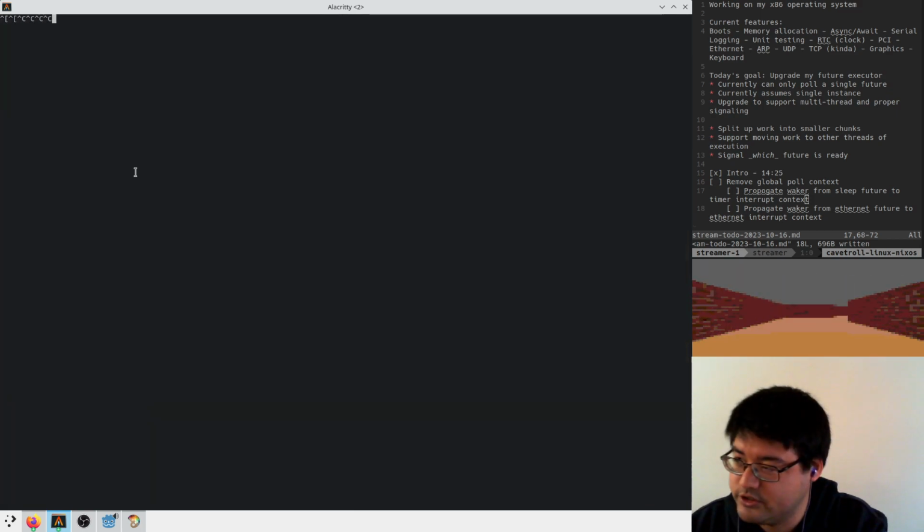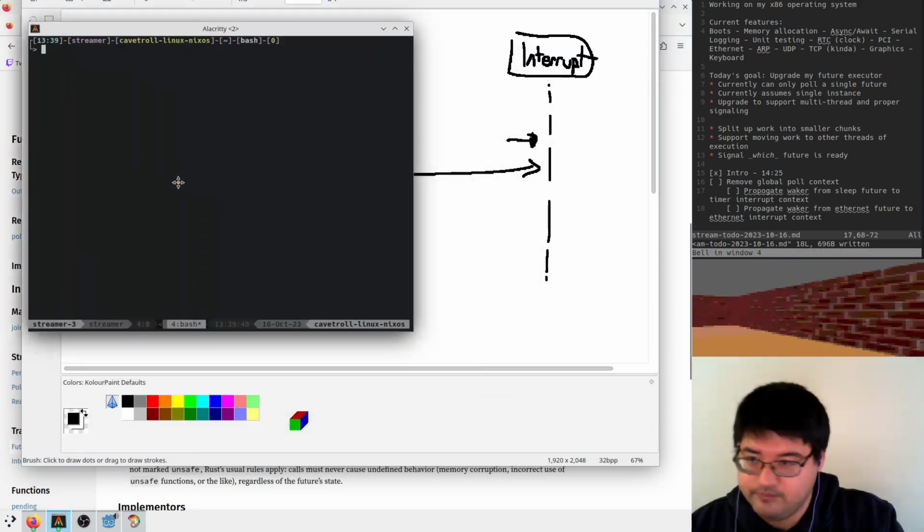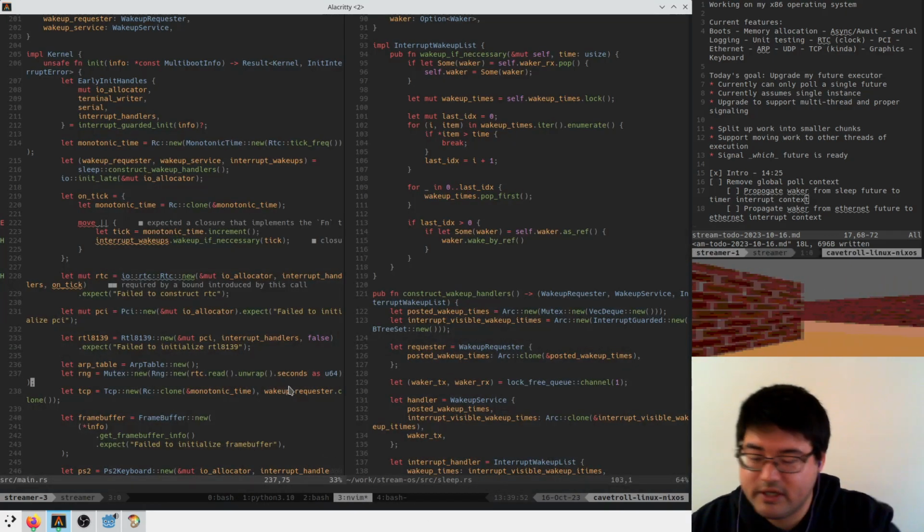Oopsies. What did I just do? The terminal got messed up for some reason. I'll probably hit some set of hotkeys that breaks tmux that I didn't know about.